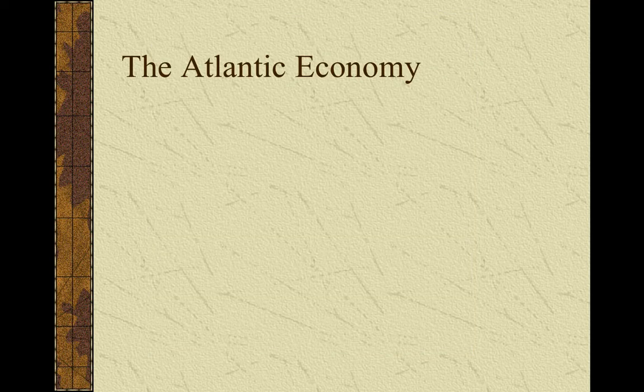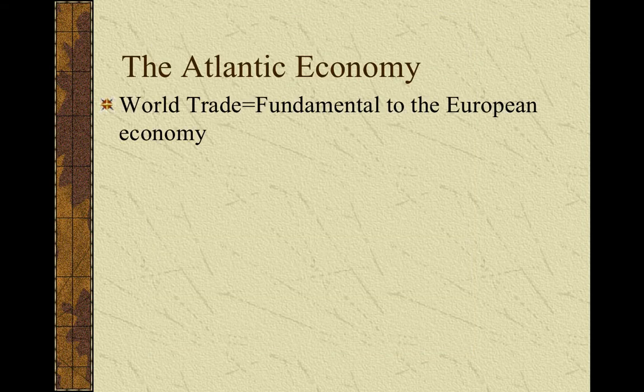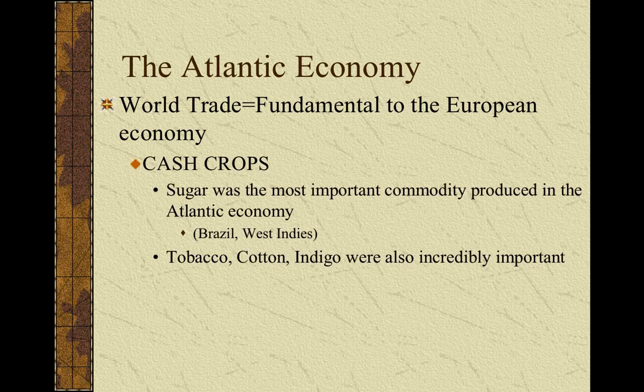All right, let's talk about the Atlantic economy. It's really fundamental to this time, and we're going to be talking about mercantilism. And the Atlantic economy, this was an international economy, and it was centered around trade, world trade, and it was really, really centered around cash crops.